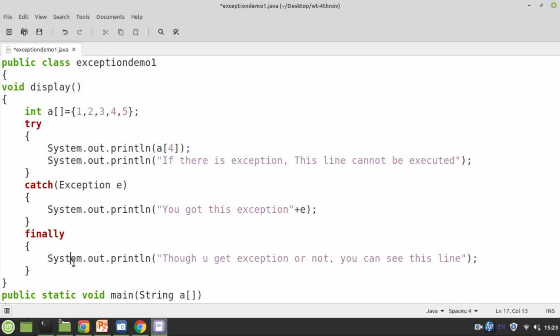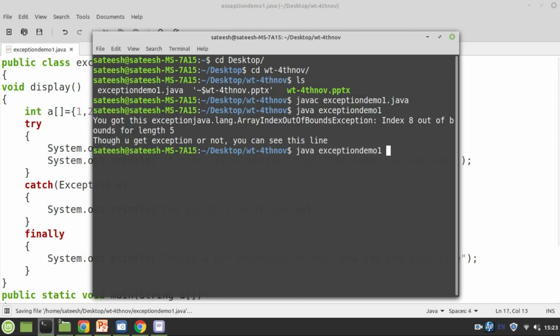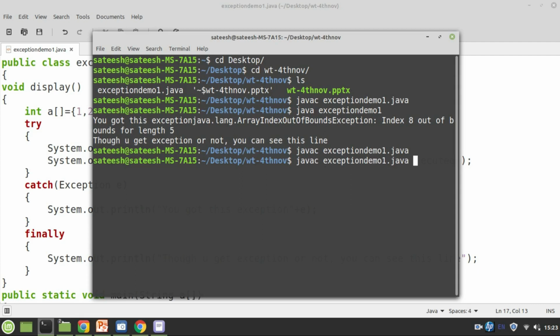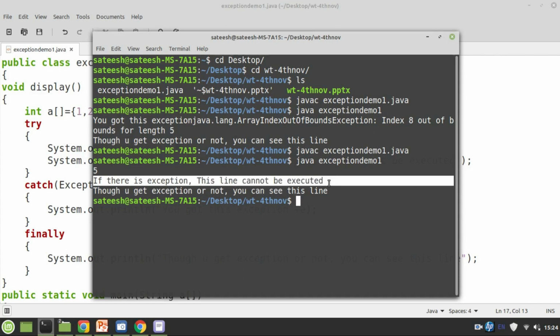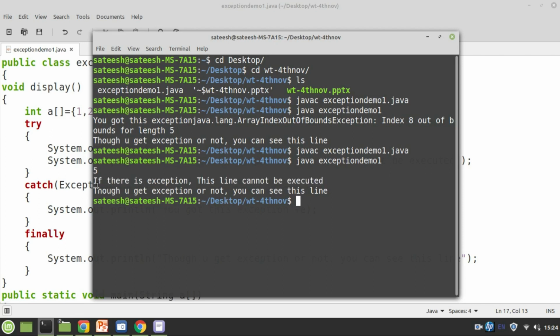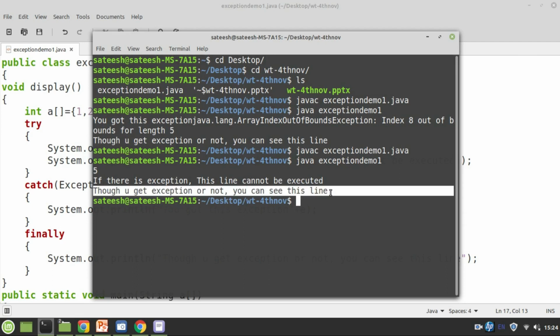Now let's compile this program and execute it. Compilation is successful. Compilation is always successful, whether you have a runtime error or not, because a runtime error is never related to compilation. Now we are executing this one. As expected, no exception has taken place here, because my final AR4 value is 5. 5 is printed, and on the second line, if there were an exception, this line could not be executed, but in the previous line there is no exception. That's why this line is printed. Whether you get an exception or not, you can see this line is from the finally block.